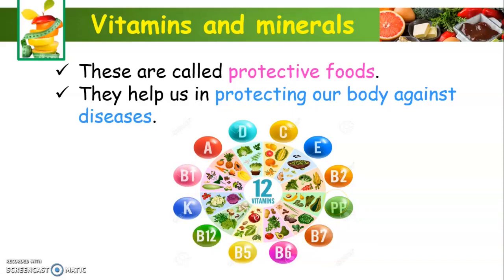There is one group popularly known as vitamin B complex. Our body needs all types of vitamins in small quantities. Now we will see some examples of how these vitamins are helpful to us. Vitamin A keeps our skin and eyes healthy. Vitamin C helps our body fight many diseases. Vitamin D helps our body use calcium for bones and teeth. These are some examples of what vitamins do in our body.